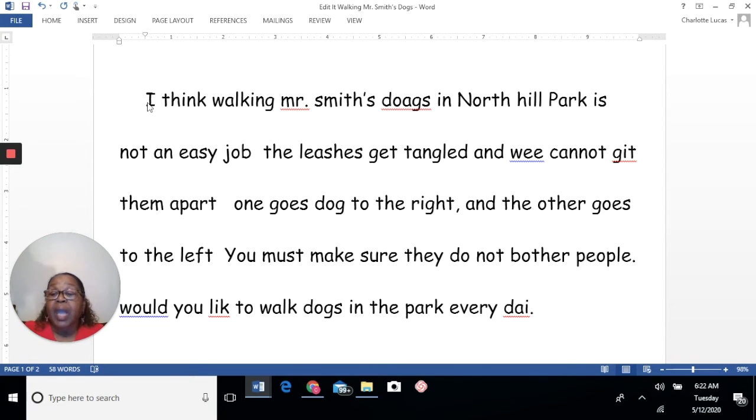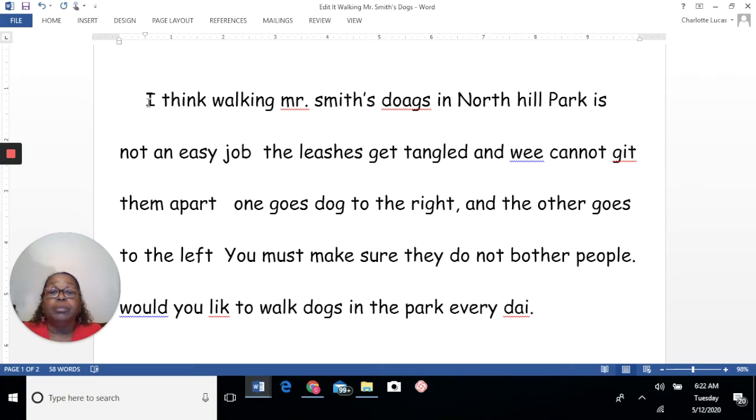Now, I'm going to read it through for you. Now, it doesn't have any periods. I don't see but one, maybe one period in this. So if there are no periods, I cannot stop. Periods tell us to pause, slow down, stop. If there are none, I can't stop. All right, so let me read it to you.